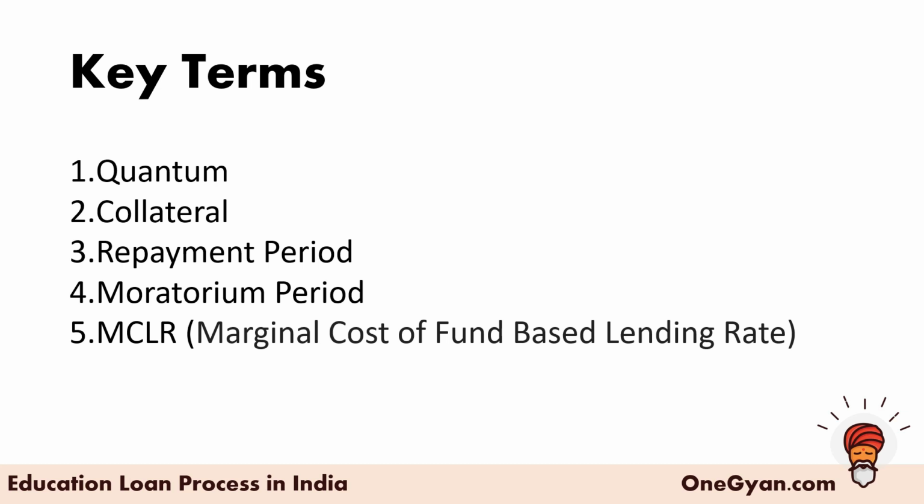Then MCLR. This is very important. MCLR is basically the marginal cost of funds based lending rate. Your interest rate is tied to MCLR. It is nothing but a flooring which is provided by the central bank to other public banks. As in, this is the minimum amount of interest that you'll have to charge. So in the floating interest rate system, MCLR plus certain basis points are considered when providing a loan to you. So that is how the interest rate works. I'll discuss it in my later slides.